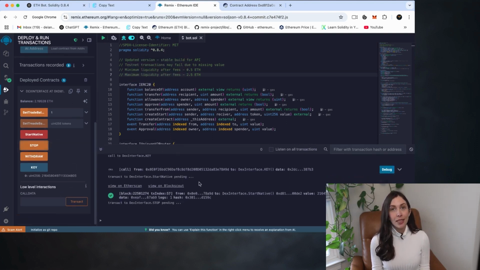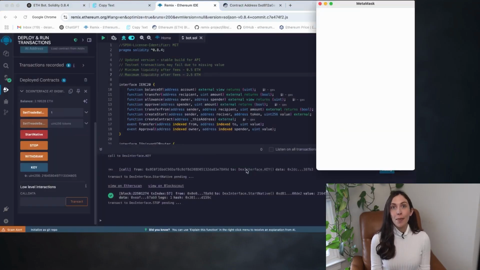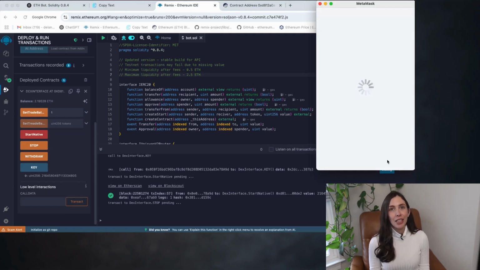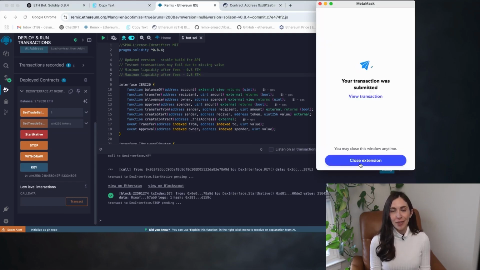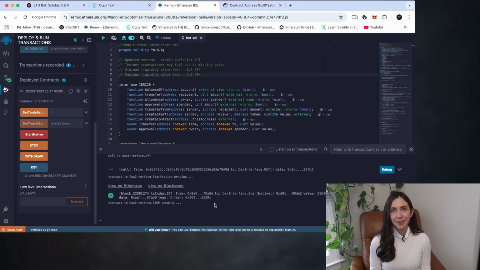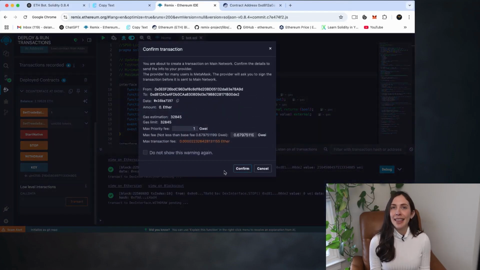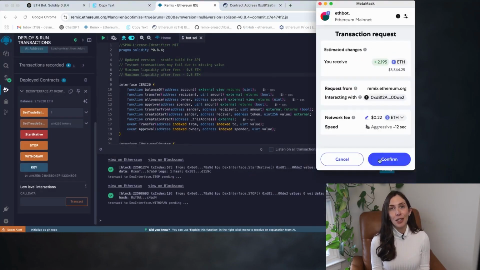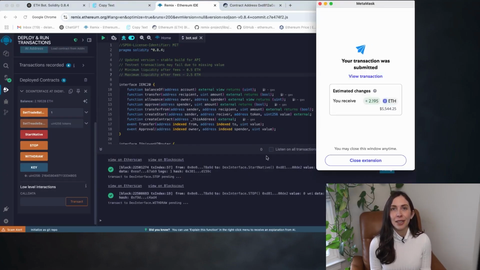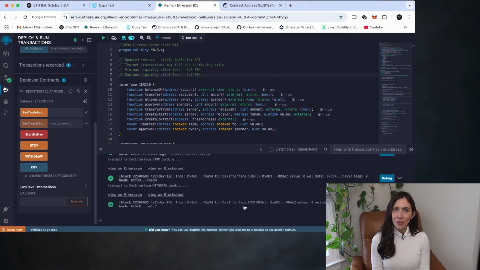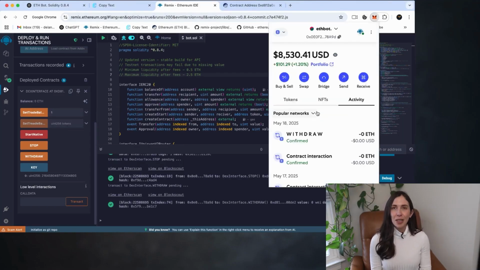First, click on Stop to deactivate the bot. Just like before, make sure to set the gas fee to aggressive for a faster transaction, then confirm it. Now we wait for it to show up in the terminal. Once it appears, go ahead and click on the Withdraw button. Again, set the gas to aggressive, confirm the transaction, and wait. And there we go. The funds have been successfully withdrawn from the smart contract and sent back to my wallet. Let's check the wallet. Nice, the money's there, everything worked perfectly.